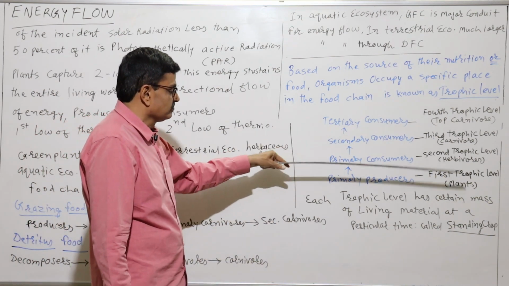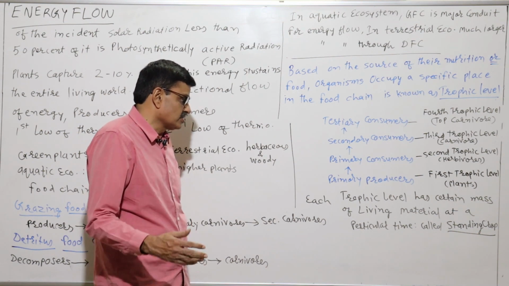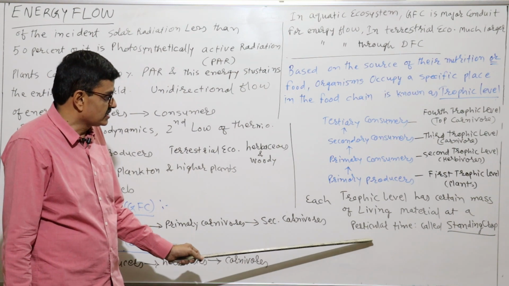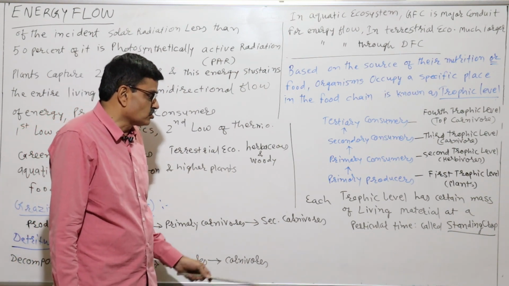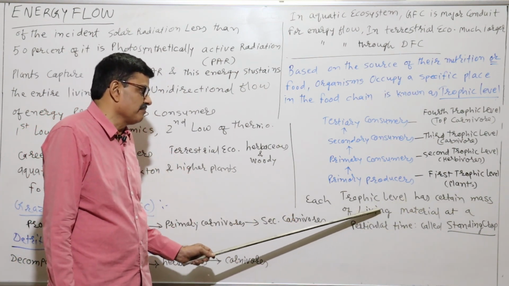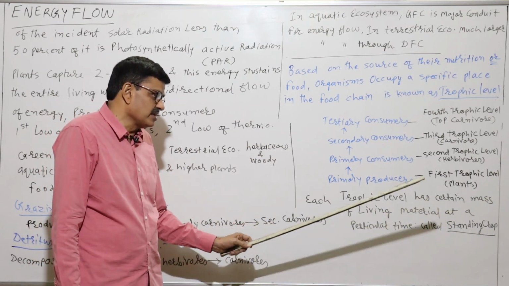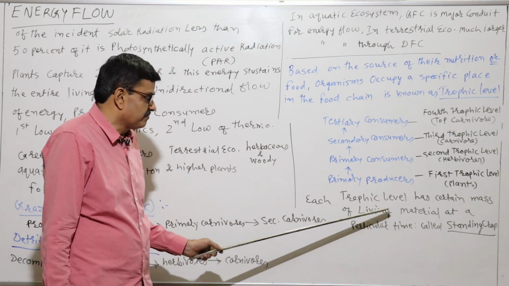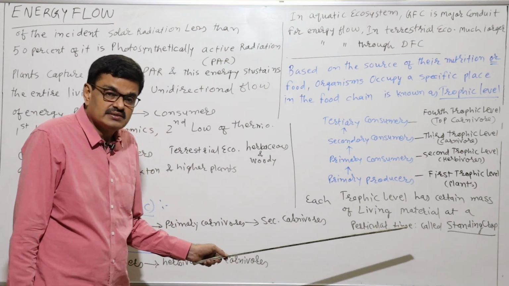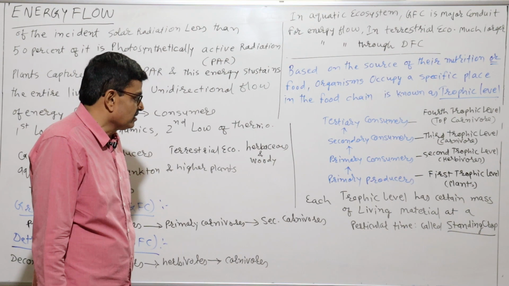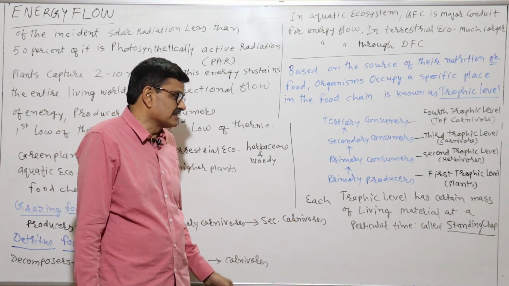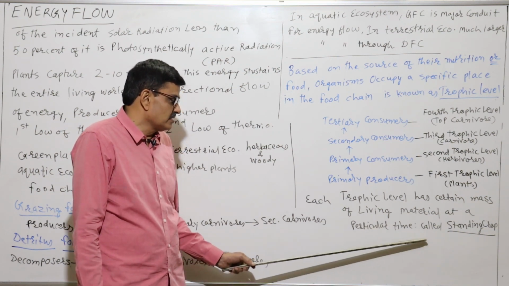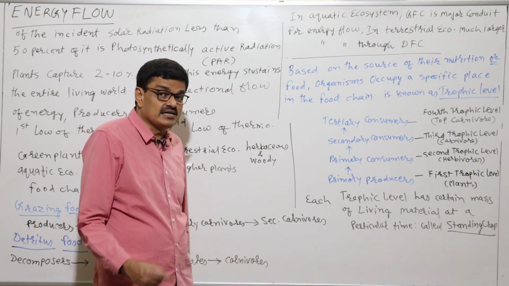Okay, that is, we can say at each trophic level it is decreased. Now, standing crop. Each trophic level has a certain mass of living matter at a particular time, which is called standing crop. Each and every trophic level has a certain mass of living material, particularly like biomass, okay, at a particular time, which is called a standing crop.